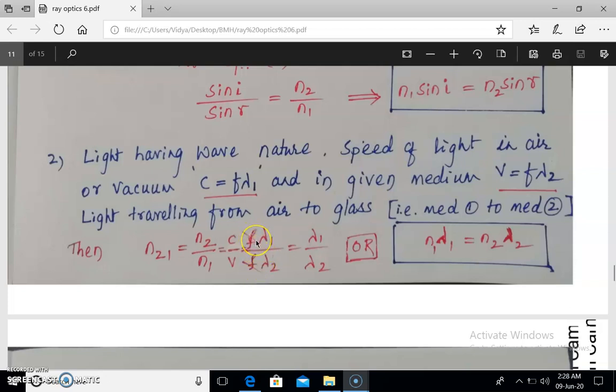As light advances from air to glass, the speed decreases and the wavelength decreases, whereas the frequency remains the same. That's why the frequency gets cancelled. We are left with lambda 1 by lambda 2. So n2 by n1 equals lambda 1 by lambda 2, or we can write n1 lambda 1 equals n2 lambda 2. n1 is the refractive index of the first medium and lambda 1 is the wavelength of light in that medium. n2 is the absolute refractive index of the second medium and lambda 2 is the wavelength of light in the second medium.